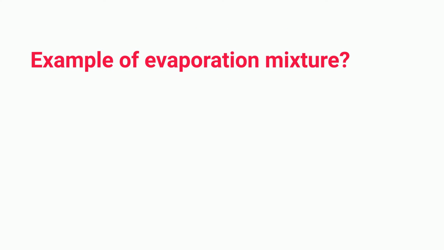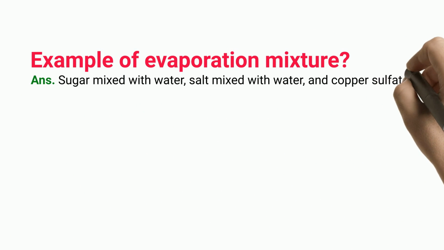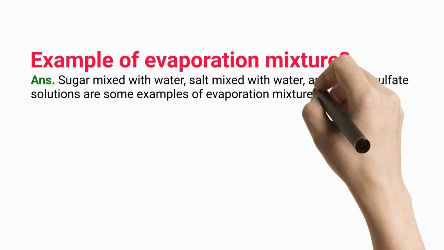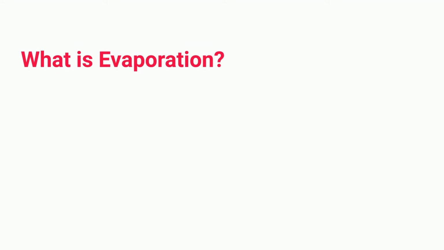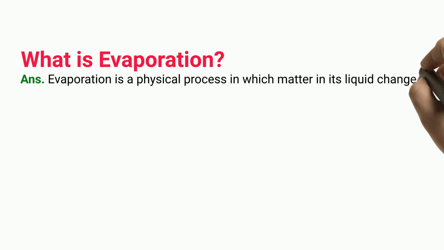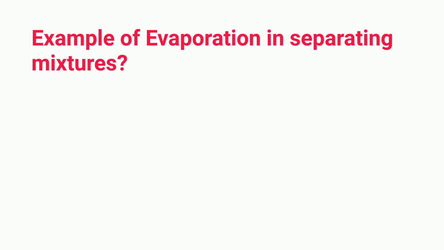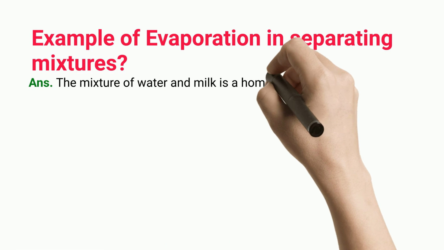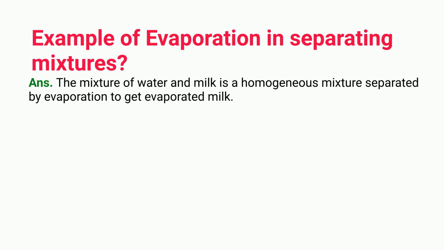Example of evaporation mixture? Sugar mixed with water, salt mixed with water, and copper sulfate solutions are some examples of evaporation mixture. What is evaporation? Example of evaporation in separating mixtures? The mixture of water and milk is a homogeneous mixture separated by evaporation to get evaporated milk.